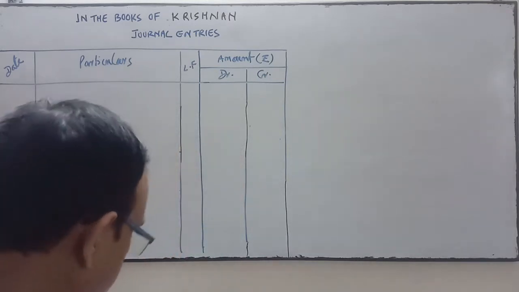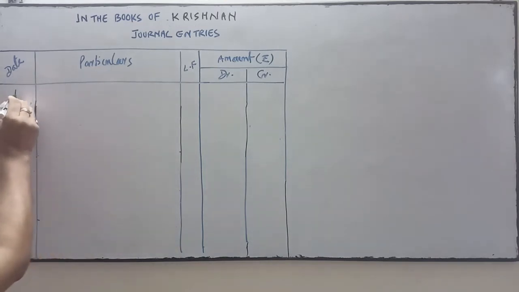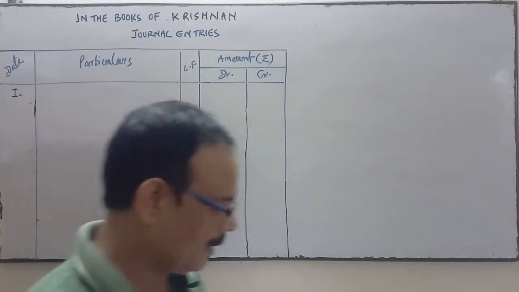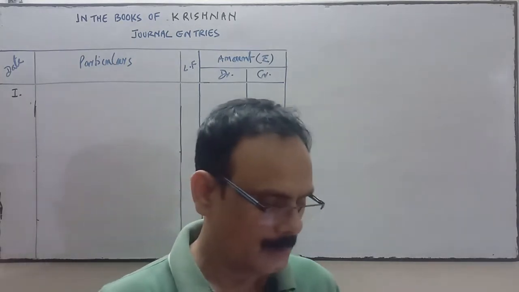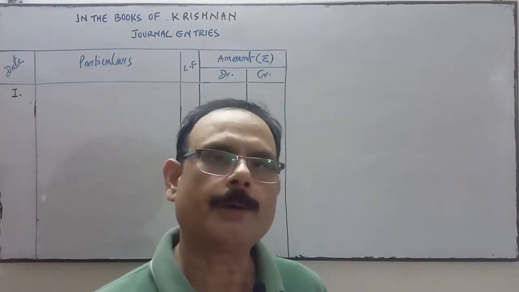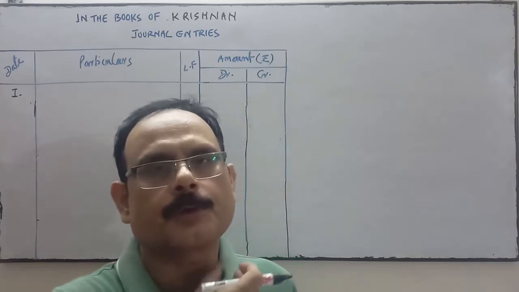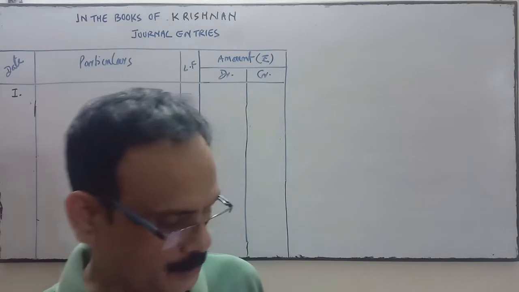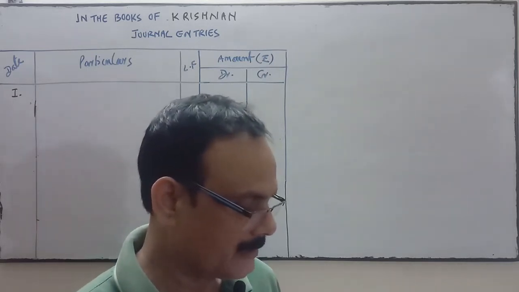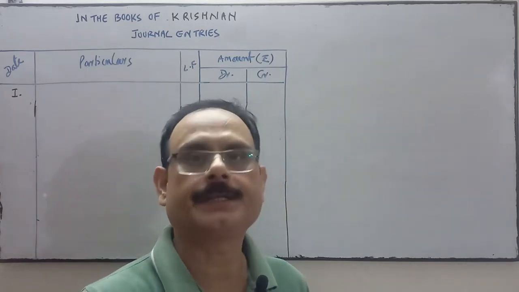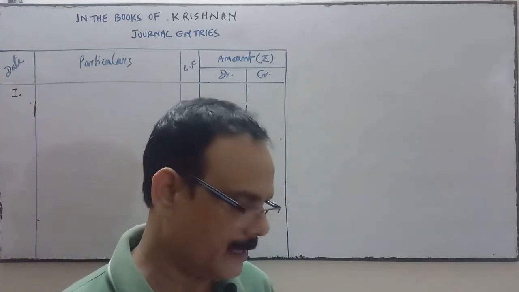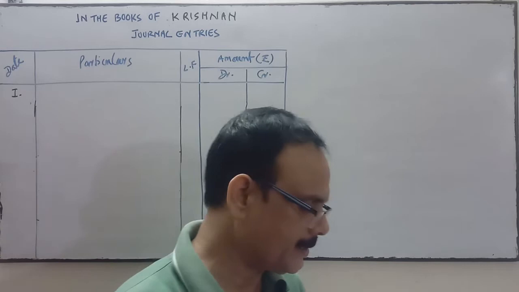The first entry: the date is not given, only numbers 1, 2, 3 are given, so you write number 1. Purchase goods from Karunakaran of Chennai. It's an interstate transaction. Bangalore is in Karnataka and Chennai is in another state.